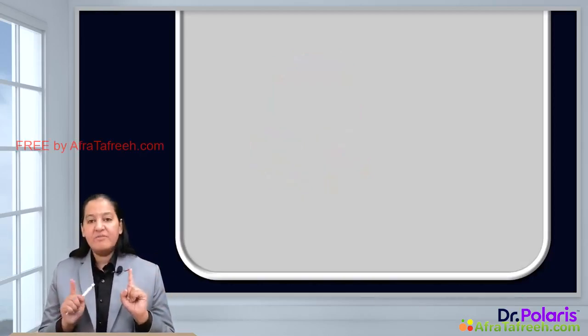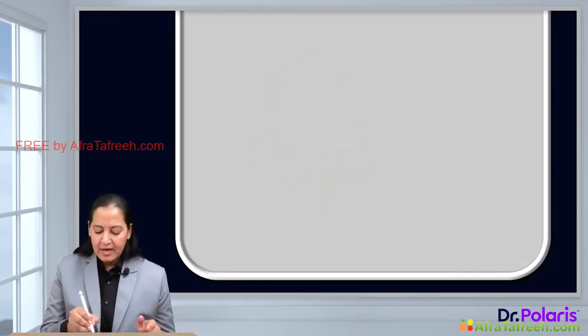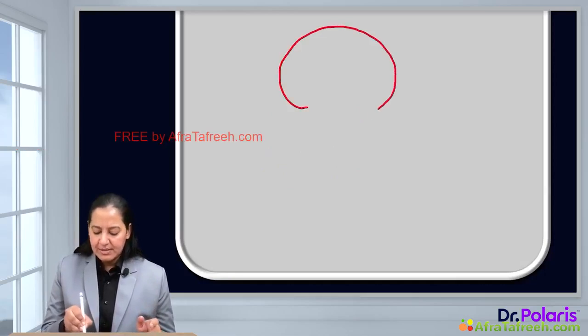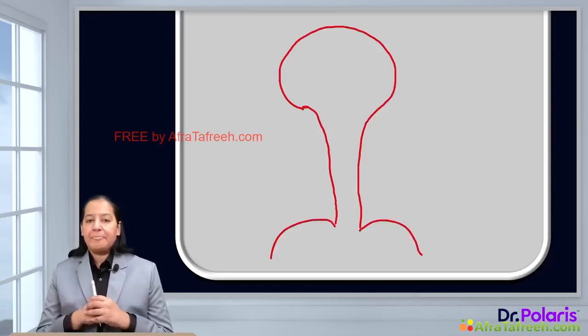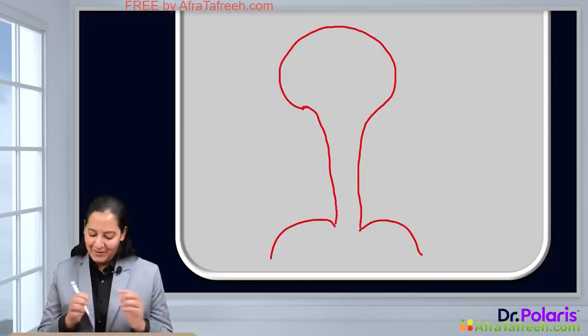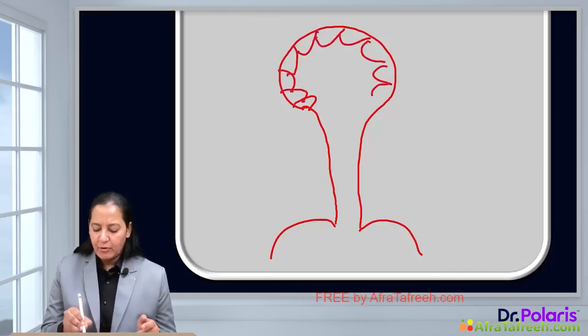The last diagram which I would like to draw here is the female uterus and cervix. Let me draw a diagram of the female uterus and cervix. This is the uterus, this is the cervix, and this is the vagina. Can you tell me the lining of the cervix? Okay, let me first tell you the normal lining of the uterus. The normal lining of the uterus is columnar. Can you see this lining is columnar? I am drawing it with red color.